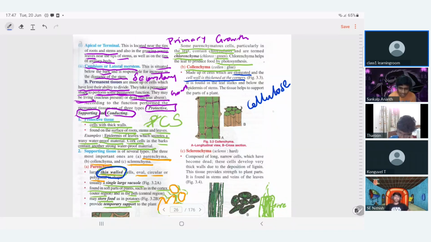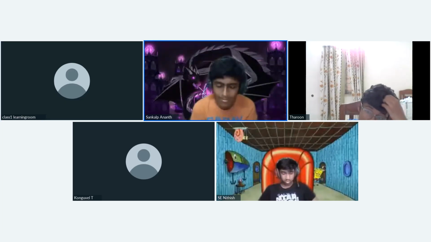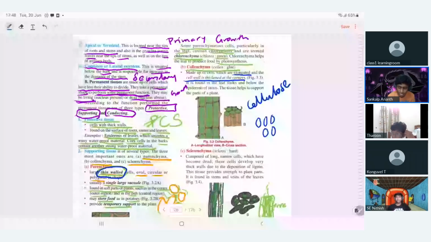Initially the cells were like this. Now collenchyma is basically thick-walled parenchyma. It differentiates, next stage. It is not called parenchyma. Parenchyma differentiates and becomes collenchyma. Sir, I am saying collenchyma is future parenchyma. Logically, you are correct.